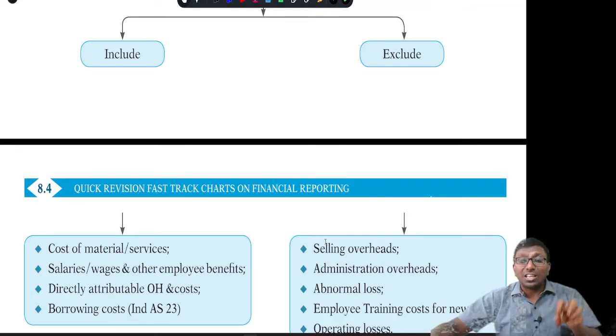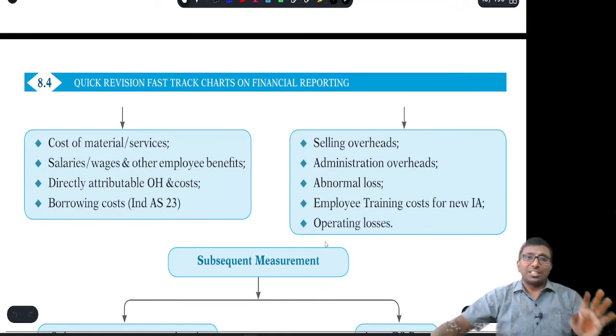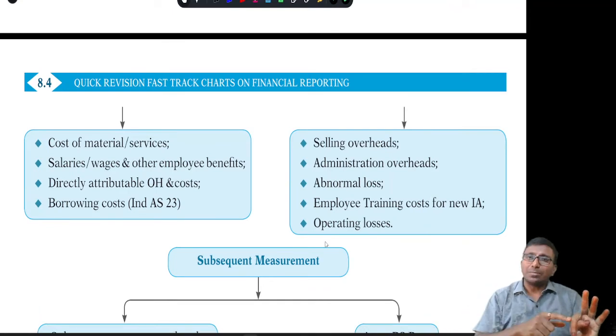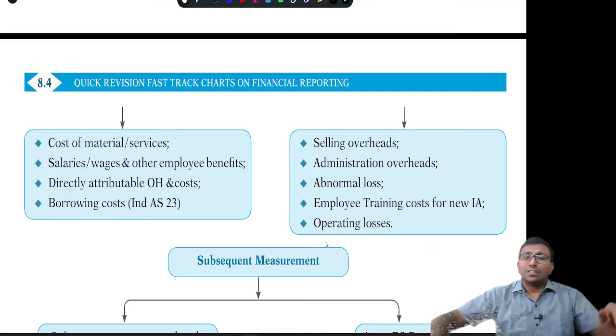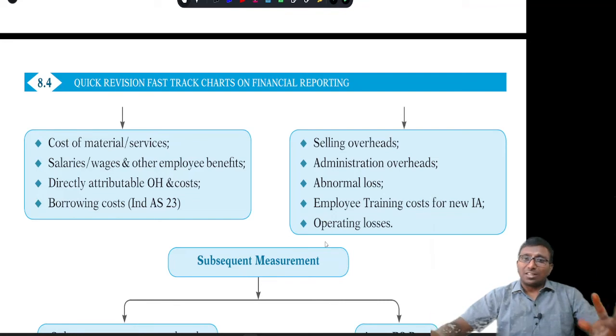If you have taken any loan for the purpose of development, yes, that is a qualifying asset as per Ind AS 23. Excluded are selling and distribution overheads, general administration, abnormal losses, training costs, and operating losses; these will never be part and parcel of the intangible asset under development.